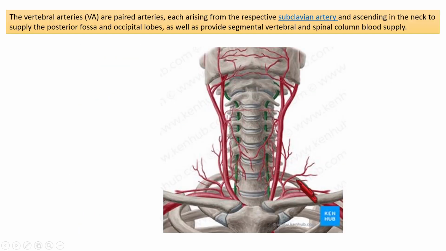So what is the vertebral artery? Vertebral arteries are paired arteries. They emerge from the subclavian arteries, which supply blood to the upper arm, head and neck.